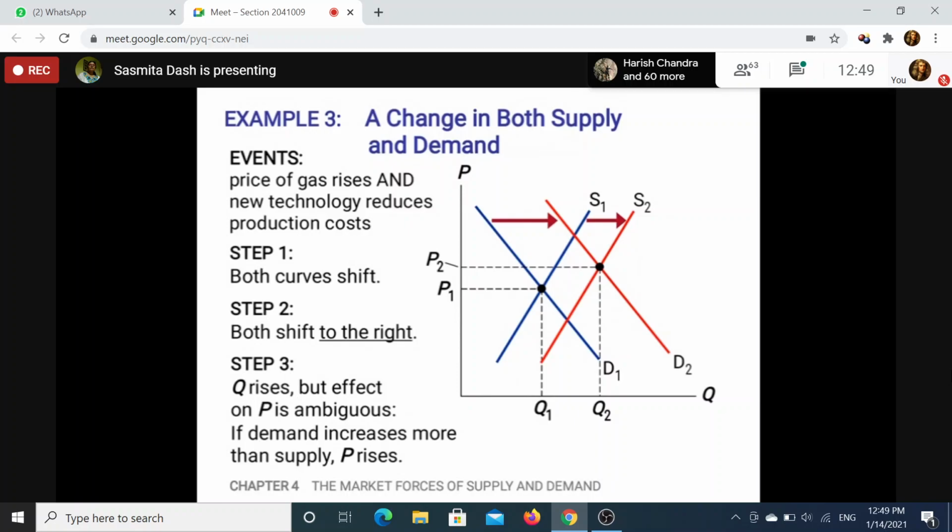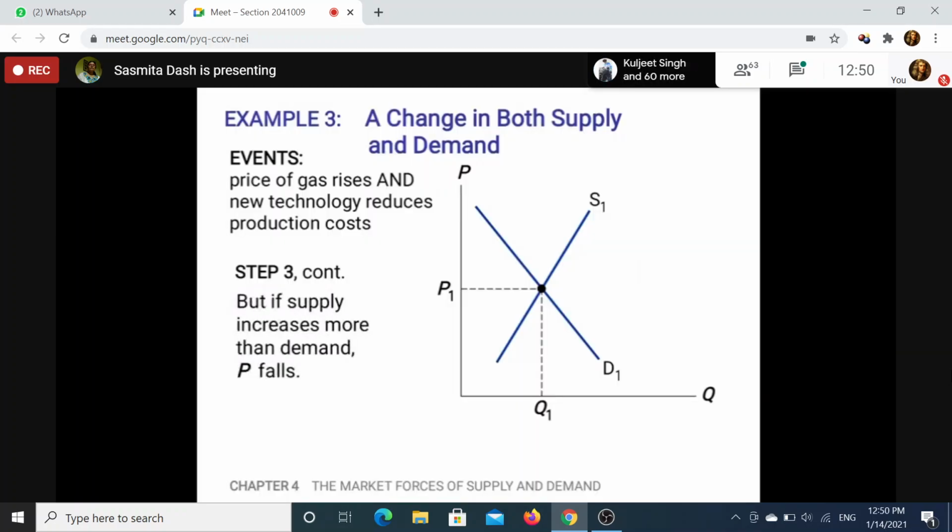This is a situation when delta D is greater than delta S. Look at the gap between the D2 and S2 curves. So change in demand is more than change in supply. Demand is increasing, supply is increasing in this case. Now come to the second situation.